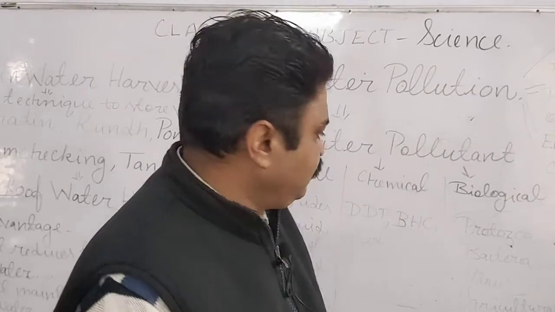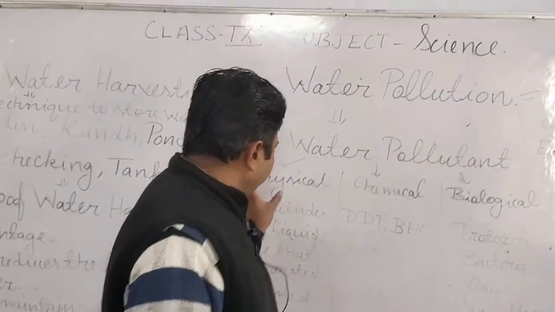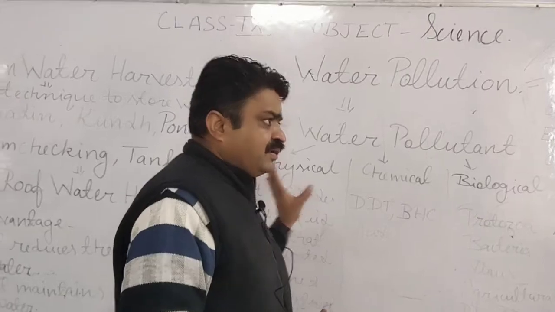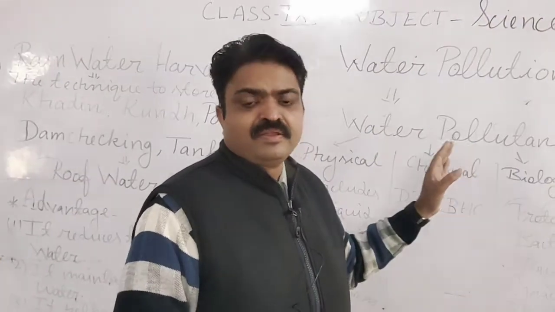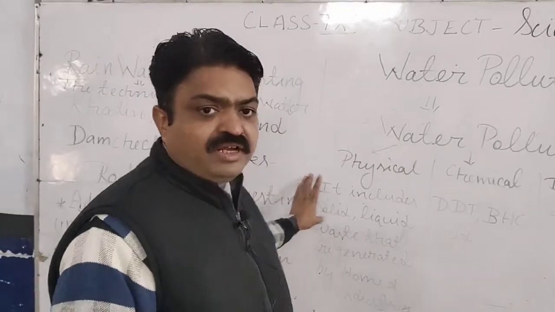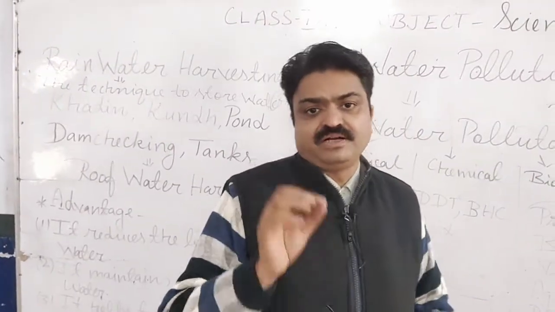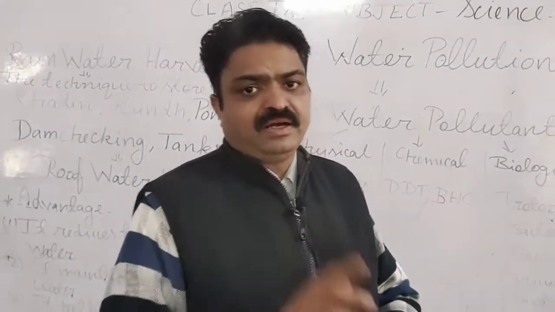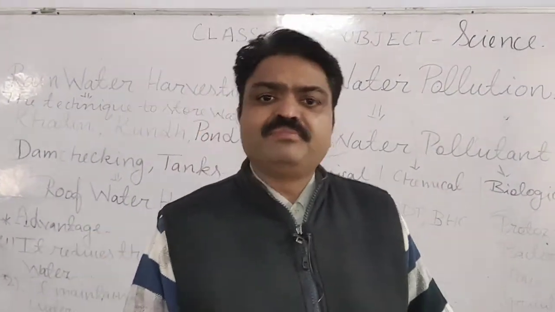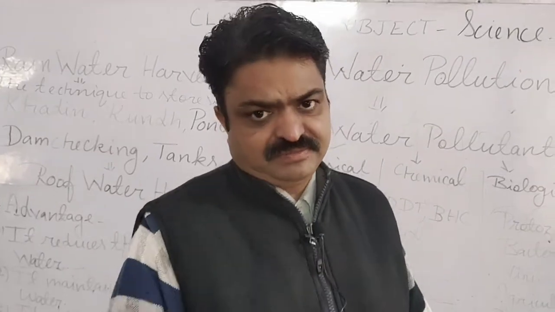Color, taste and smell, and with this the temperature of the water is changed. The pollutants that change the color, smell, taste, all those pollutants are known as physical water pollutants, and they are released by domestic or industrial waste.